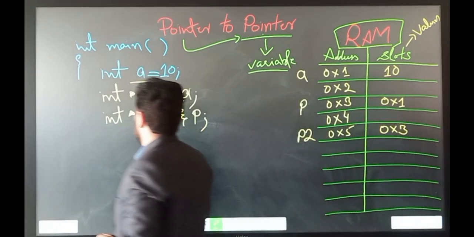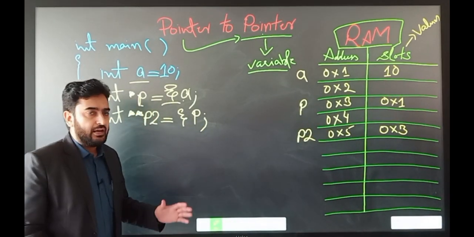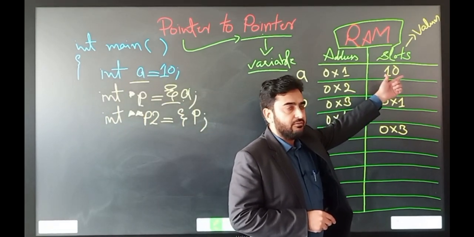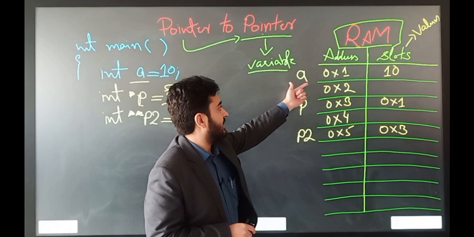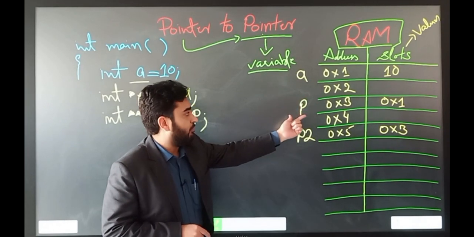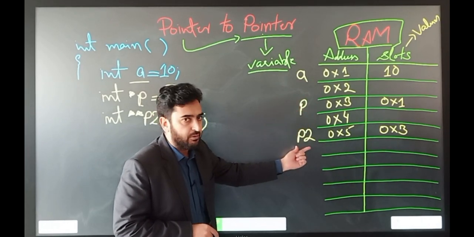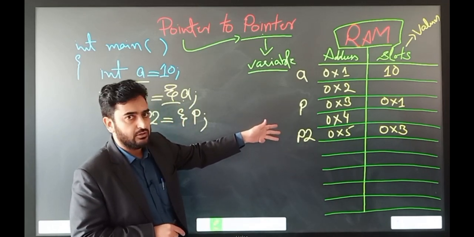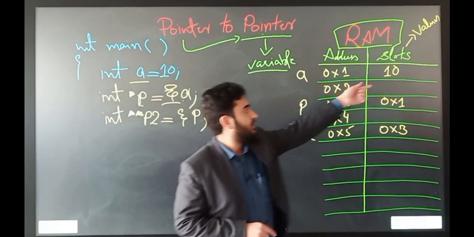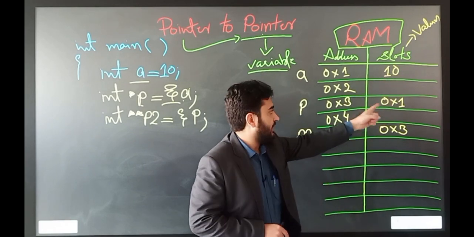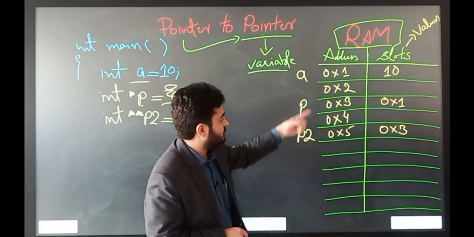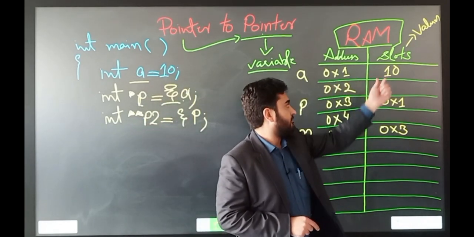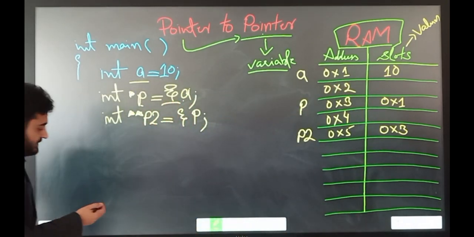Now I want to print this value of a, which is 10, using the variable a, using the pointer, and using the double pointer. So we have three different tools through which we can print this value 10. We can also print these addresses, but we are interested in printing this 10 first. So let's see how we can print it.